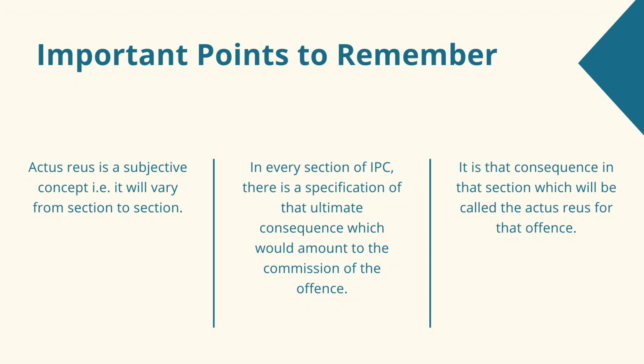Now, there are some important points to remember about actus reus: it is a subjective concept, that is, it varies from section to section. In every section of IPC, there is a specification of that ultimate consequence which would amount to the commission of the offence. It is that consequence in that section which will be called the actus reus for that offence.